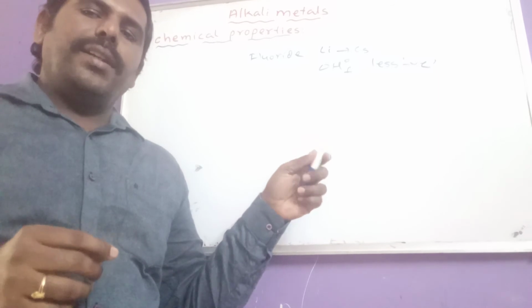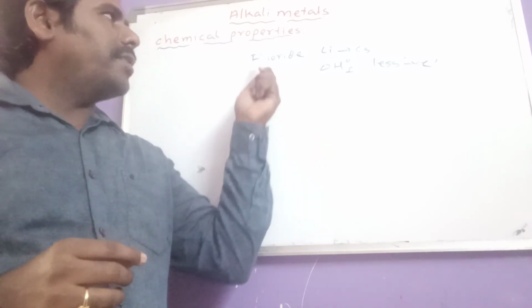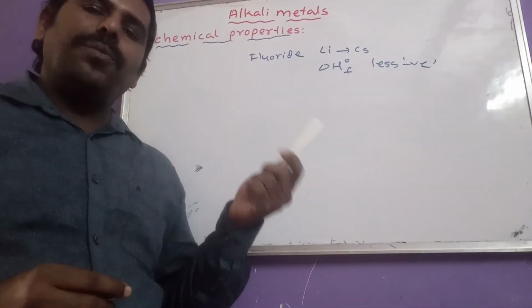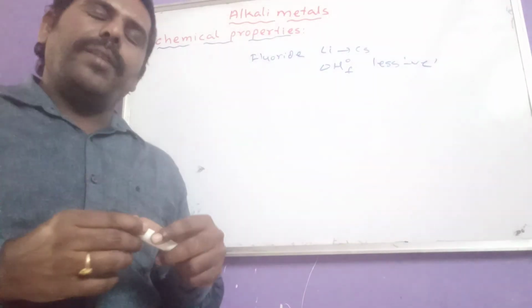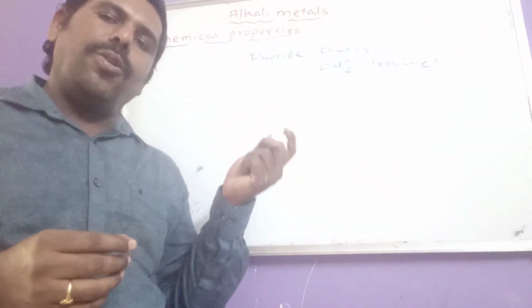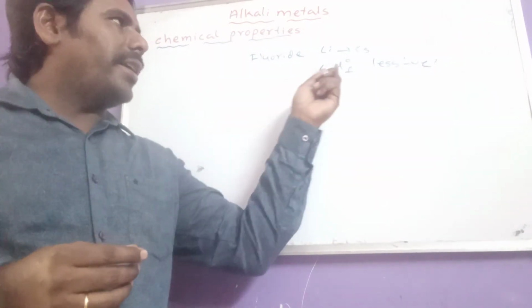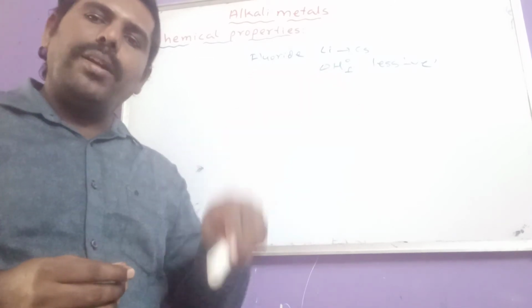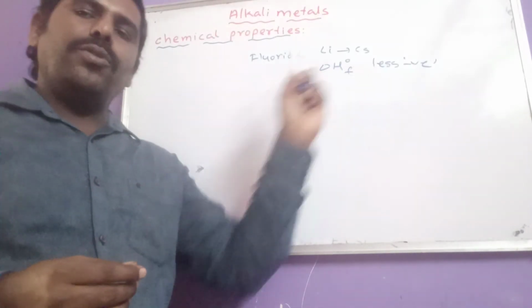But this is truly reverse in the case of chlorides, bromides, iodides. That means in case of chlorides, bromides, iodides, delta H° f will become more negative from lithium to cesium.